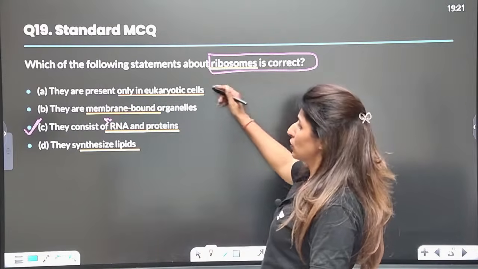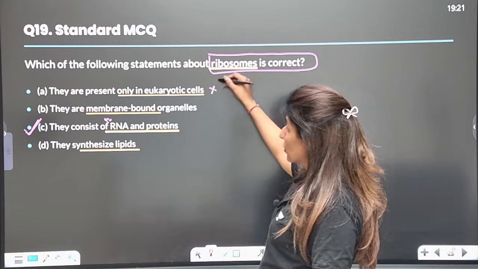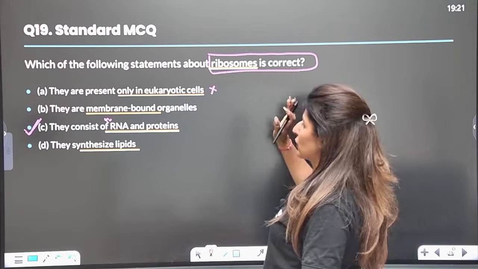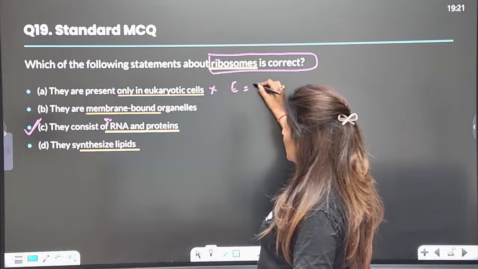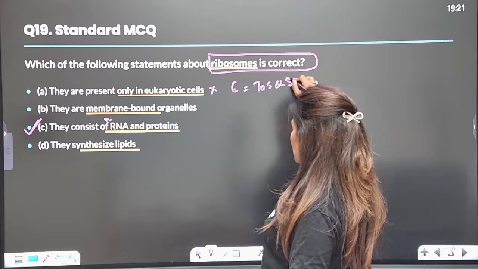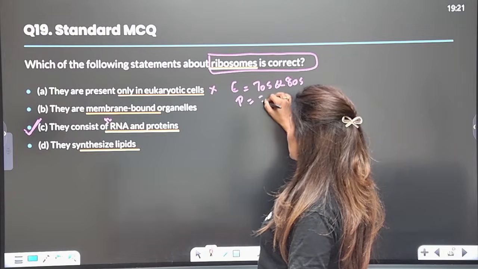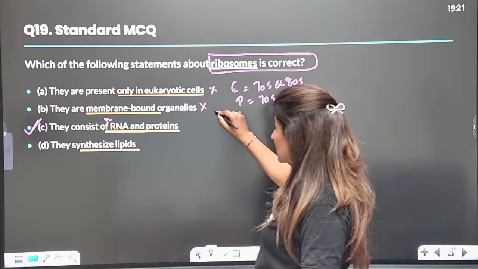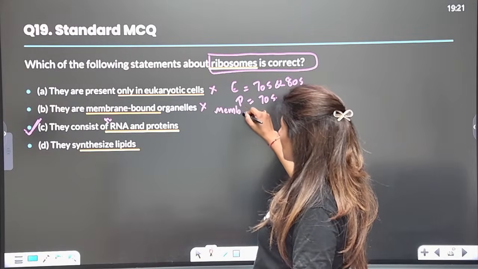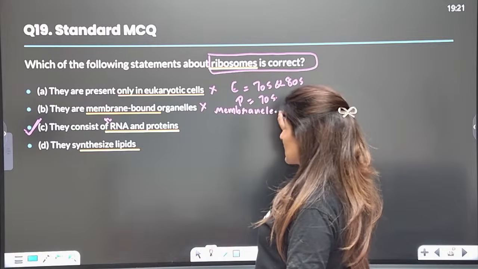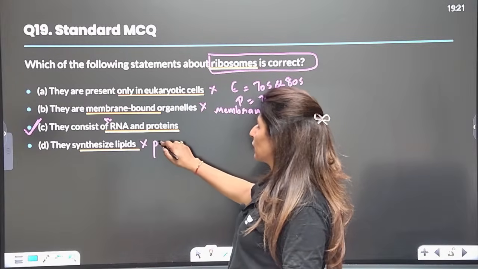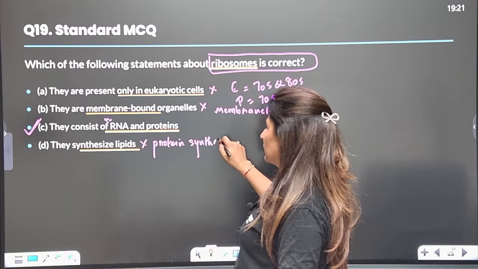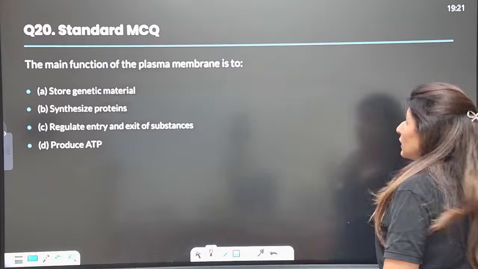So they are present only in prokaryotes. This is wrong. They are the common structures which are found in both eukaryotes and prokaryotes. As far as eukaryotes are concerned, they contain both 70S and 80S, right? And prokaryotes contain only 70S. They are membrane bound? No, they are membraneless. There is no membrane. They are membraneless. And they synthesize lipids. They are protein factories, not lipid factories. Is that clear to all? Right? Moving on to the next question.